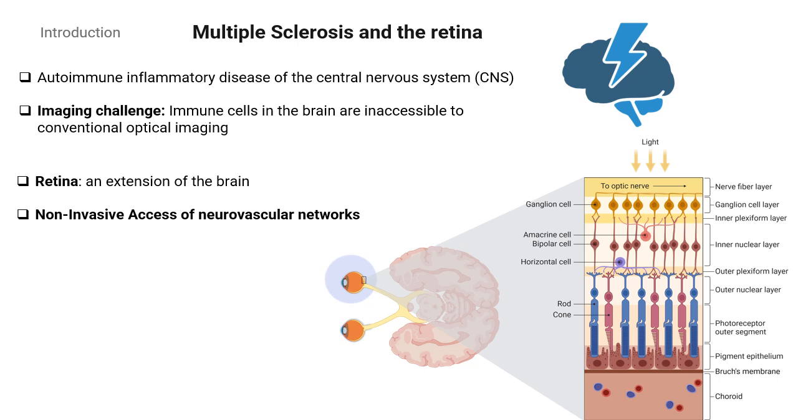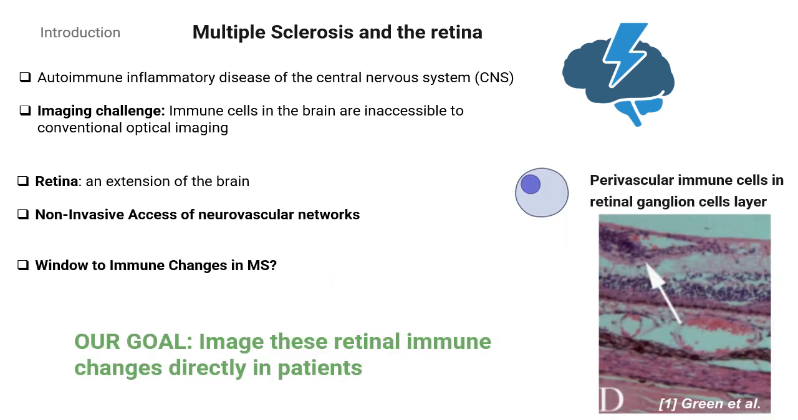On the other hand, the retina is an extension of the brain and offers a unique, non-invasive access to the neurovascular network. In the literature, perivascular immune cells have been found in the retinal ganglion cell layer in multiple sclerosis patients. And so this raises the question of whether the retina can be a window to immune changes in multiple sclerosis. Our goal in this study was to see if we could image these retinal immune changes directly